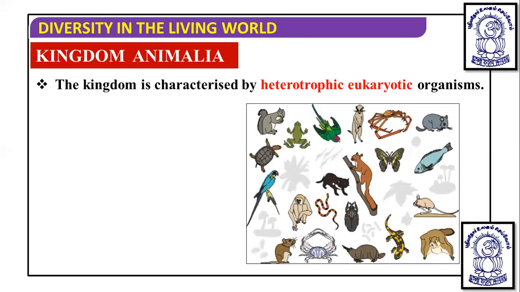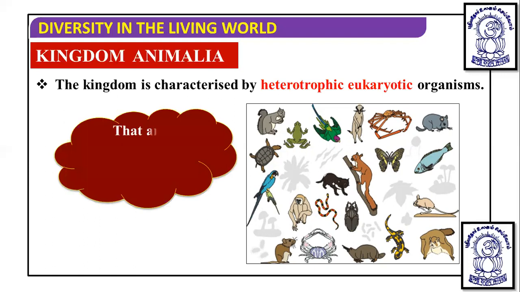And these are all the animals which you know very well. There is no need to explain what animals are. They are multicellular. One of the important features of the animal cell is that it is devoid of a cell wall. And if they are devoid of a cell wall, the outermost covering of their cell becomes the plasma membrane.